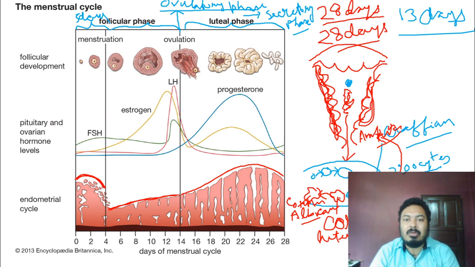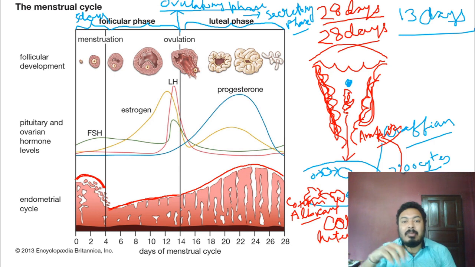That means, I already know, this is the pregnancy hormone. So if progesterone hormone stops being released from the corpus luteum, then what happens?